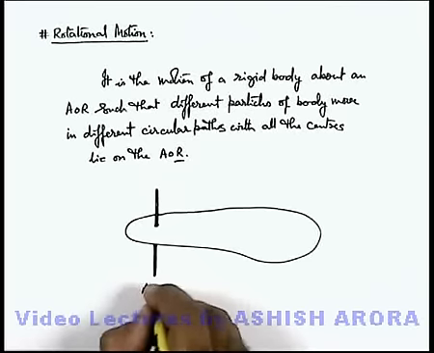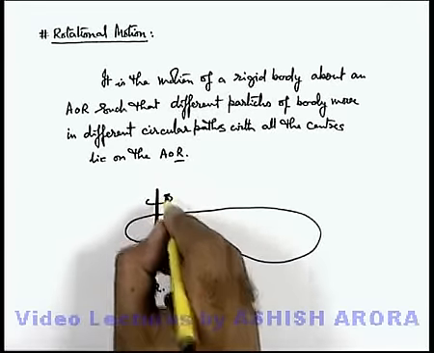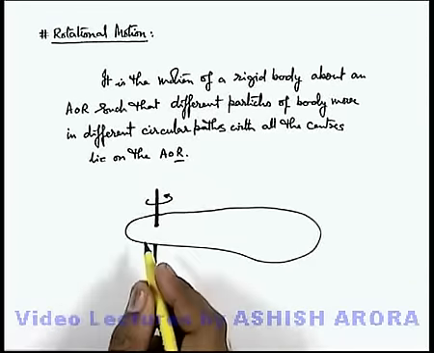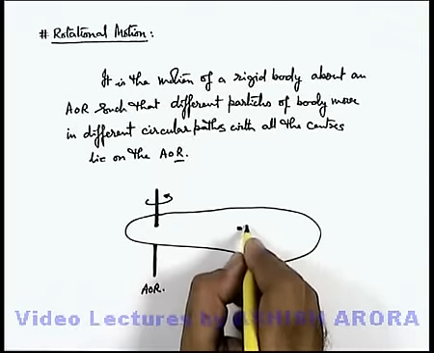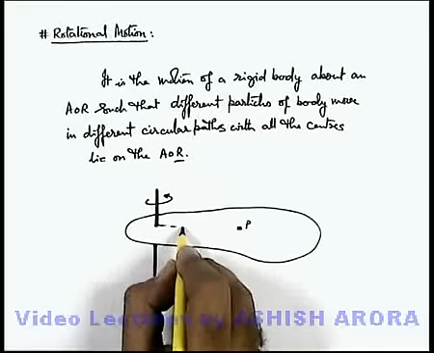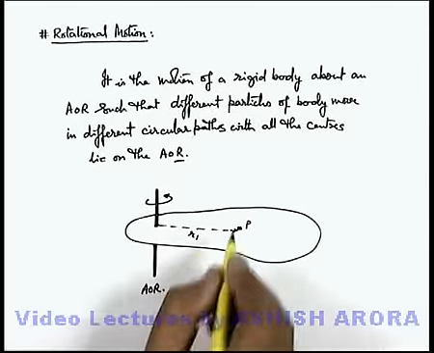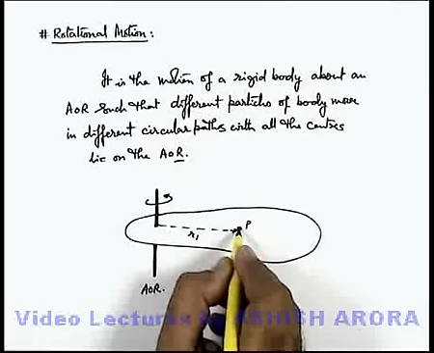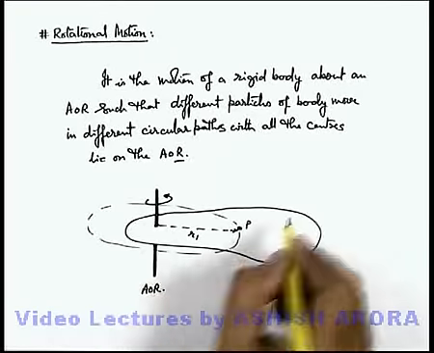So if there is an axis of rotation about which the body is rotating, in this situation, if we consider a small particle of the body, say this particle P, which is located at a distance r1 from the axis, then in the revolution of this body, this P will revolve in a circle of radius r1.